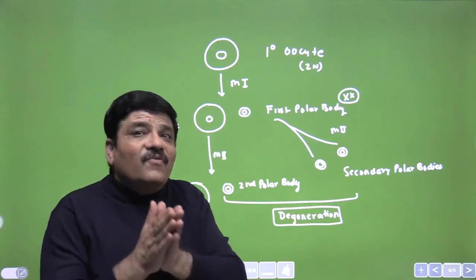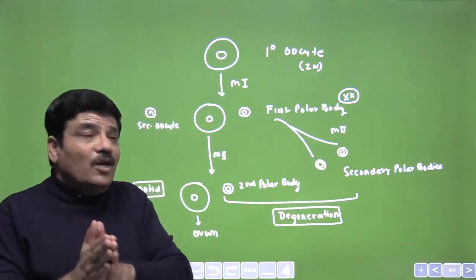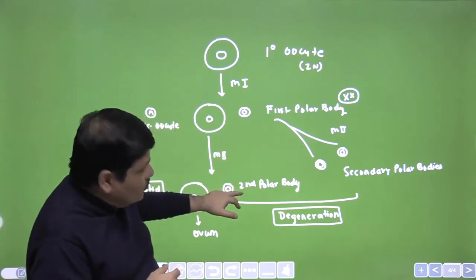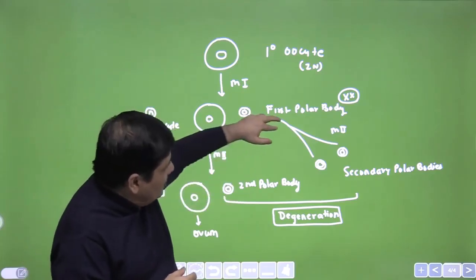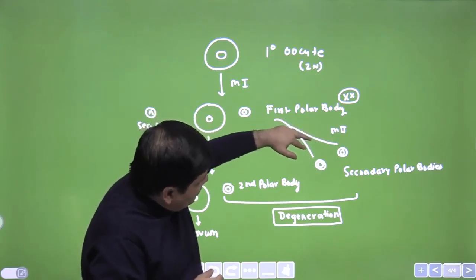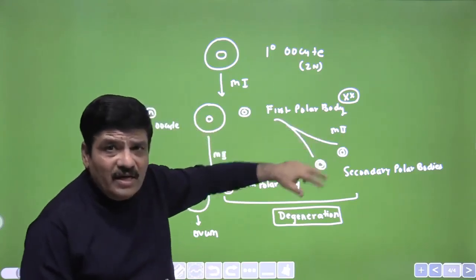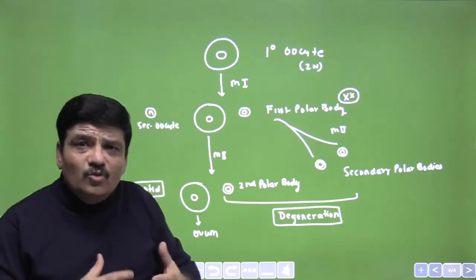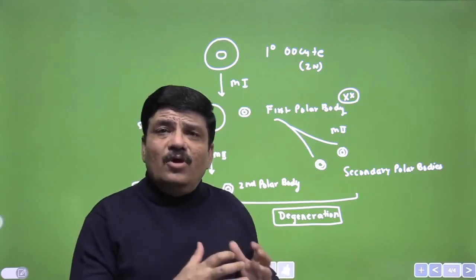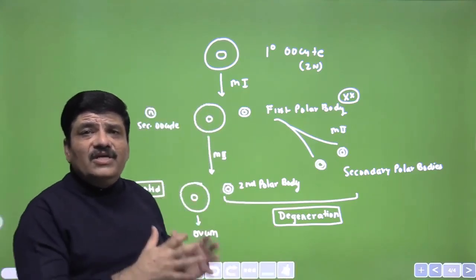That would be the function served by the polar bodies. That function has already been served here, and this polar body will also get degenerated. So there is no need for this division, but it is an evolutionary legacy, and we are seeing that with evolution it is not occurring in many cases. The first polar body itself gets degenerated.